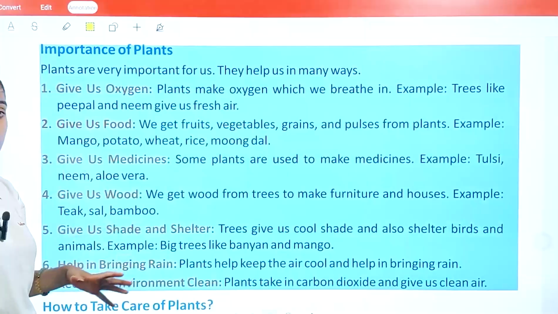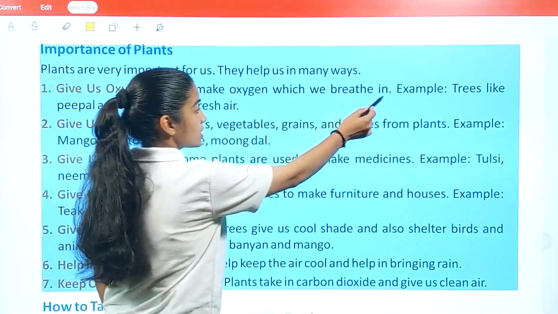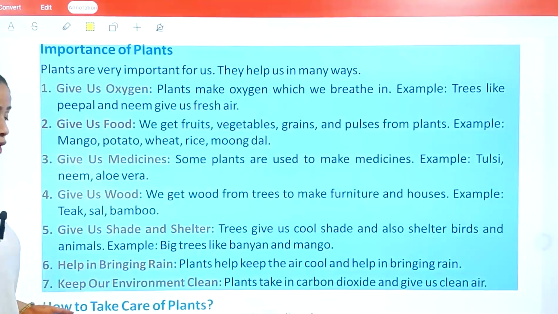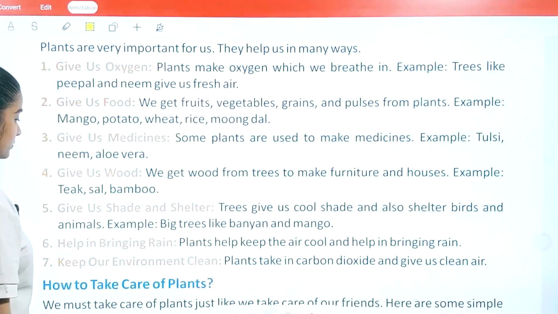Without oxygen, we cannot live a single second. Plants make oxygen which we breathe in. Example, trees like peepal and neem give us fresh air. Next, give us food. So what